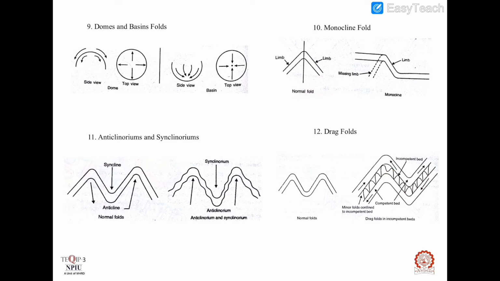In view of their mode of origin, the orientation of drag folds bears a definite relation with the major folds in which they occur. Thus, the study of drag folds can reveal the attitude of major folds.